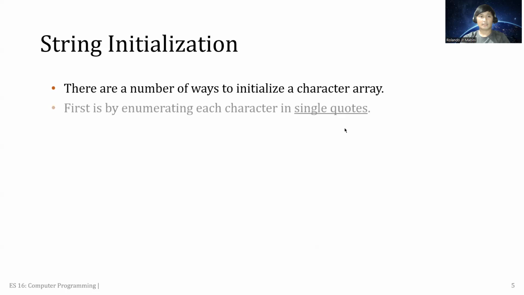For initialization, there are a number of ways to initialize a character array. First is by enumerating each character in single quotes.